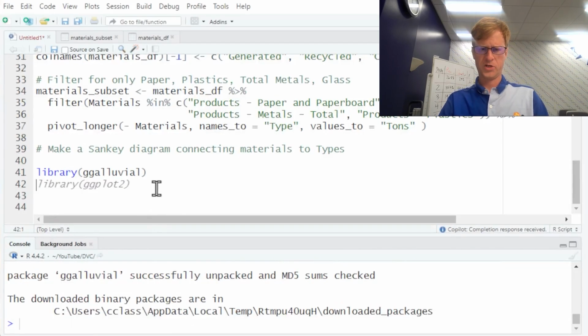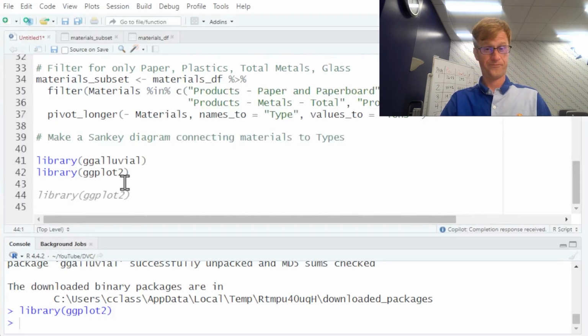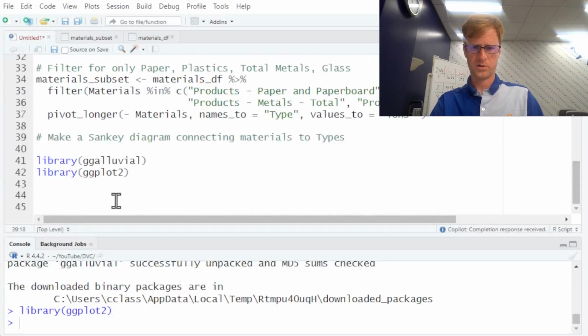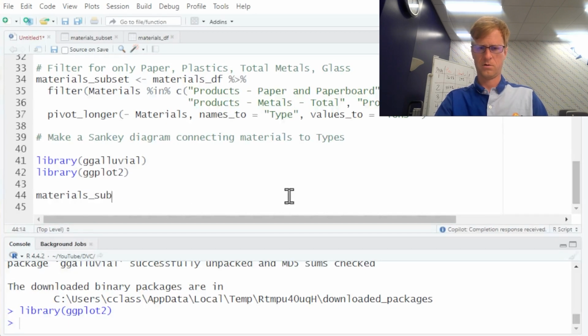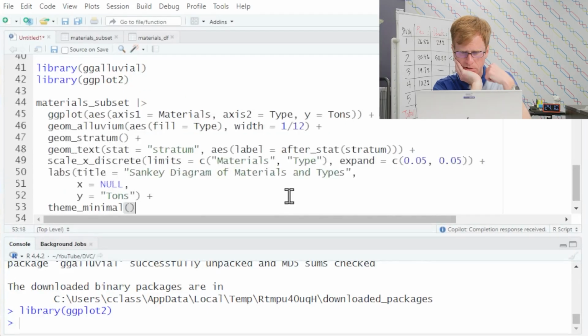I don't actually need to call ggplot because I called the tidyverse, and I don't want to call it a second time. All right, so let's see if it can get us there. Materials subset, we're going to send it into... All right, let's take a look at what is suggested.